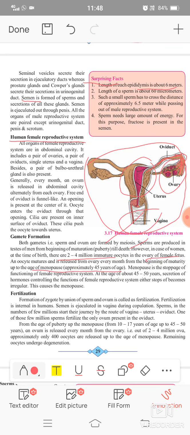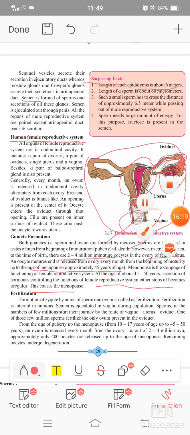Secretion of hormones controlling the function of the female reproductive system either stops or becomes irregular. This is called menopause. The hormones and the eggs are also finishing, and that stop or irregularity in the reproductive system is called menopause. So this is the definition of menopause which is given here. So this is all about the female reproductive system.